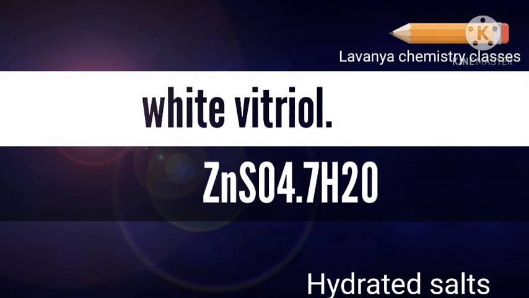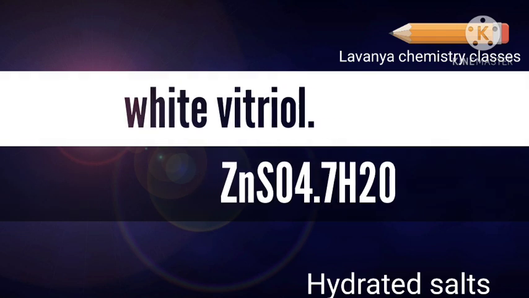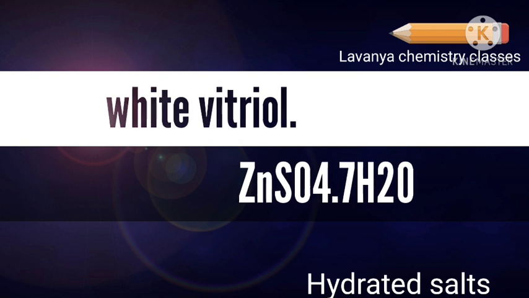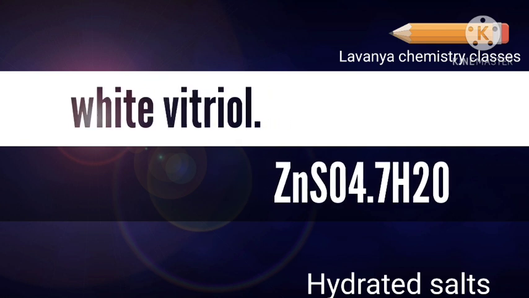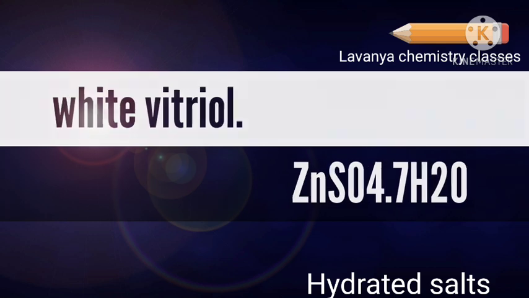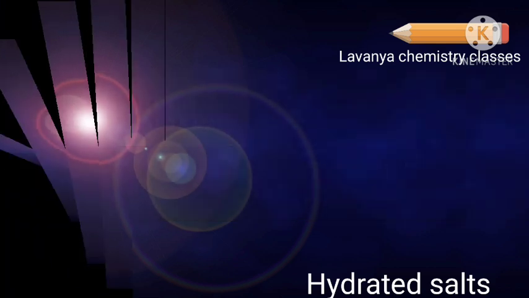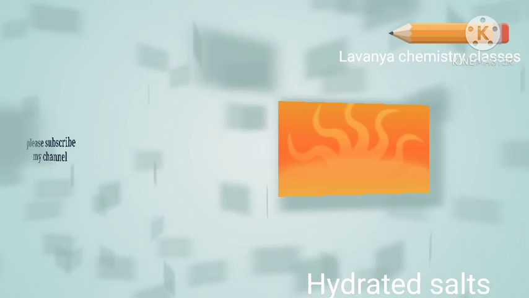White vitriol is a hydrated salt. The formula of white vitriol is ZnSO4·7H2O. These are the 17 named hydrated salts.